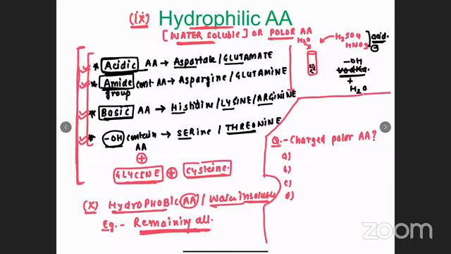The options are serine, glycine, cysteine, aspartate. Which of the following is a charged polar amino acid?